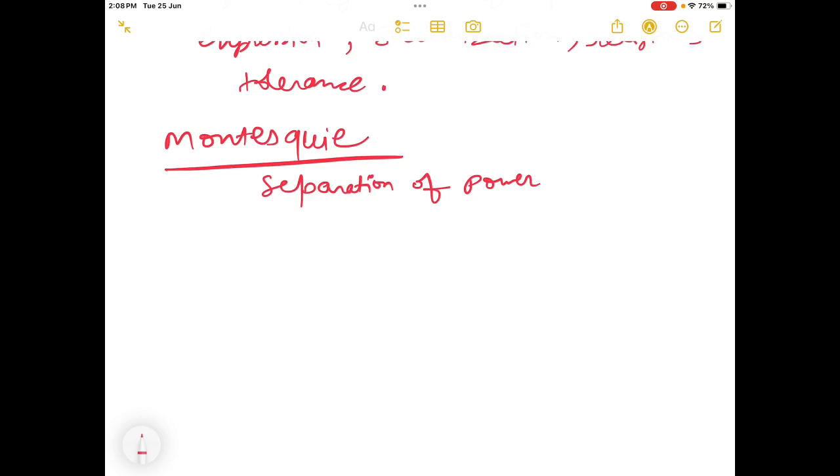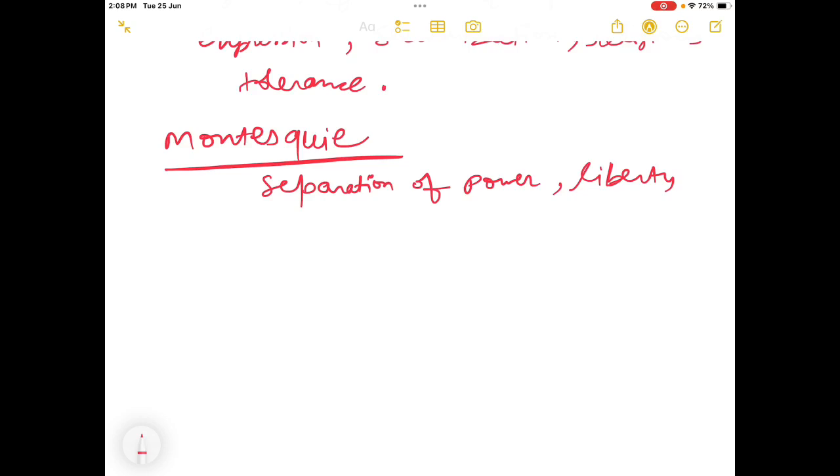So he has talked about the separation of power. He has talked about the liberty of the individual. Liberty, as you have also read, is a very subjective kind of word.